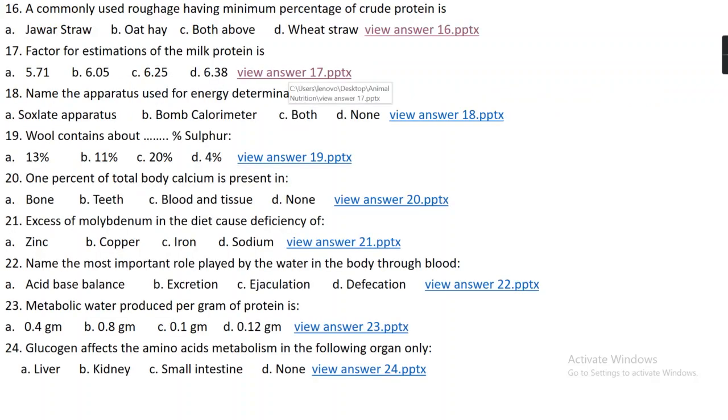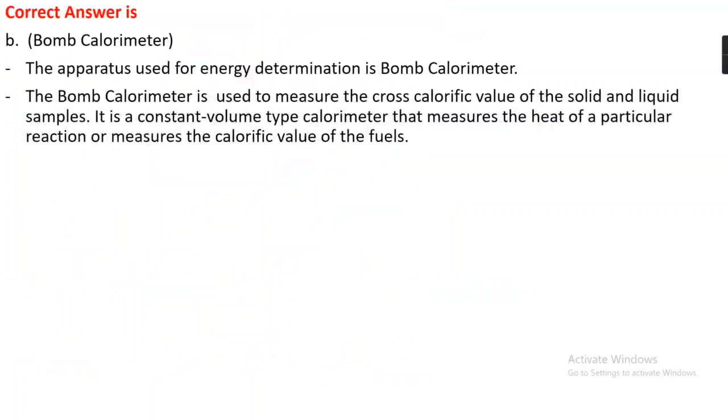Question number 18. Name the apparatus used for energy determination: option A, Soxhlet apparatus, option B, Bomb calorimeter, option C, both, option D, none. The right answer is option B, which is the Bomb calorimeter. The apparatus used for energy determination is the Bomb calorimeter. The Bomb calorimeter is used to measure the caloric value of solid and liquid samples.